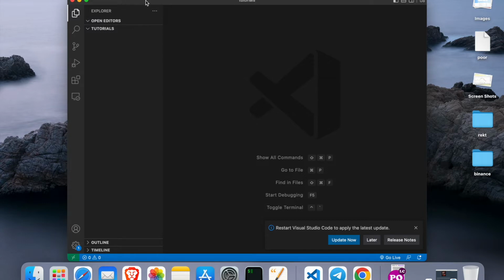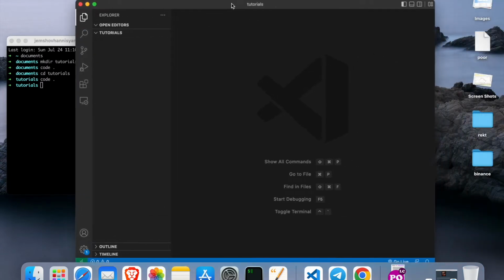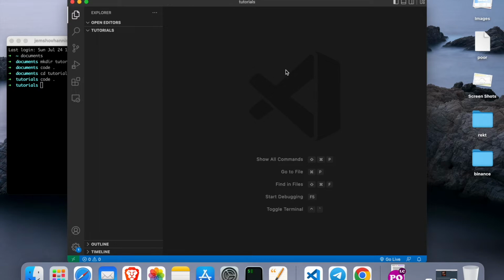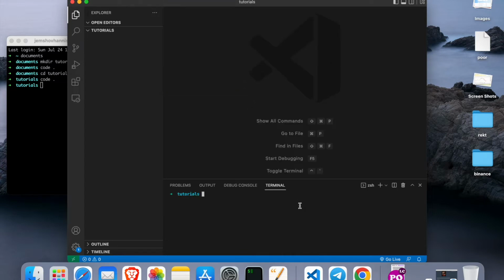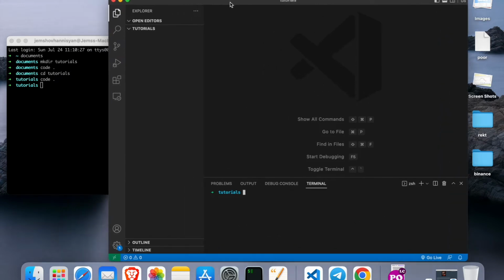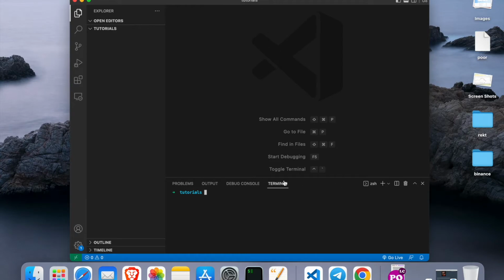So after that, you can still continue using this terminal, but me personally, I'm more used to using the terminal which is built inside the VS Code. For it, you just go on top, click terminal, and then say new terminal. So the VS Code, this code editor, has the integrated terminal, which is actually the same as using your computer's terminal, but it's easier for me to use the terminal integrated with VS Code.